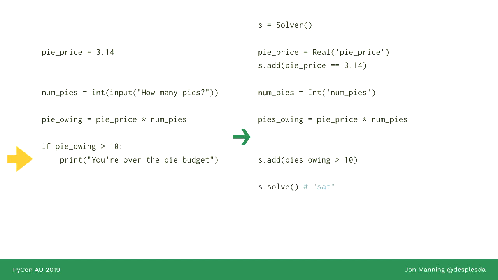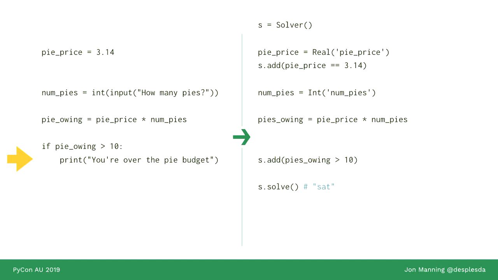We can then tell Z3 to solve the accumulated set of equations we provided, and it will return the value sat. That's short for satisfiable, which means that all of the formulae that you've provided to it can be true at the same time. If we had provided, for example, equations that are not mutually compatible, if I said, for example, a is equal to 1 and a is equal to 2, that can't be true at the same time, and therefore such a set of equations would be unsatisfiable. So we say S3.solve and it says sat, satisfiable.